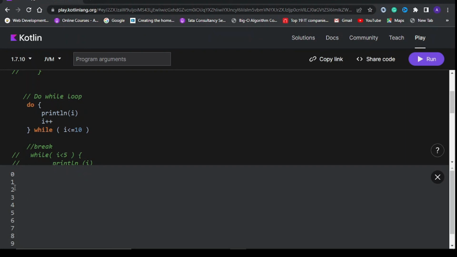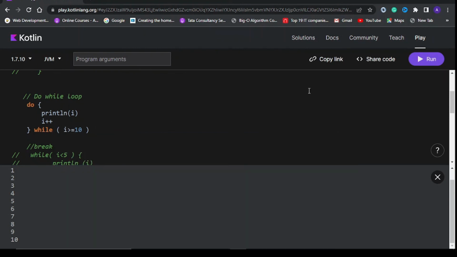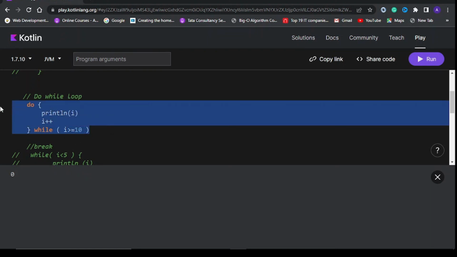Now you can see 0 to 10 is printed, but if I reverse this condition, if I is greater than or equal to 10, then the loop has to be executed or it has to exit. In this scenario you can see only 0 is printed on the screen. Why? Because the do block is executed before checking the while condition. So this is the do while loop in Kotlin.